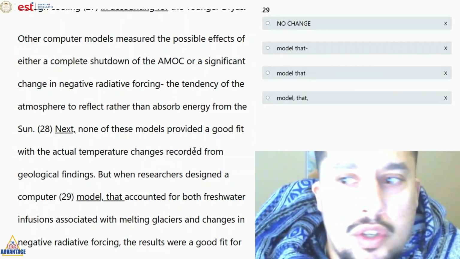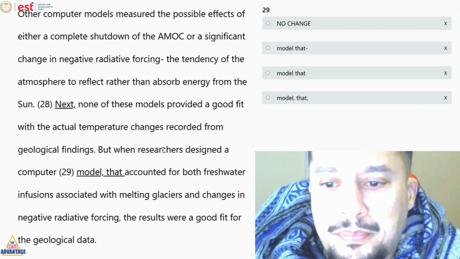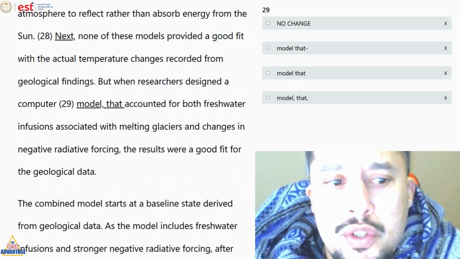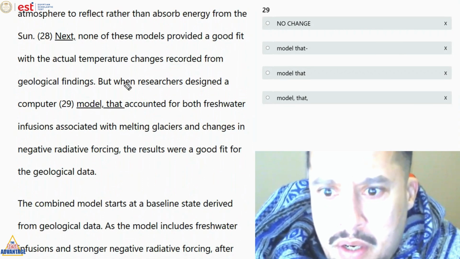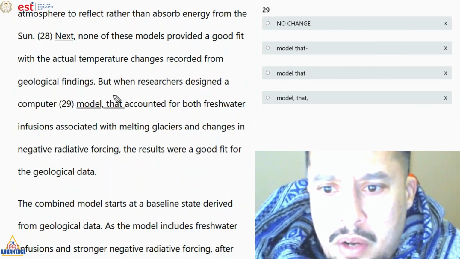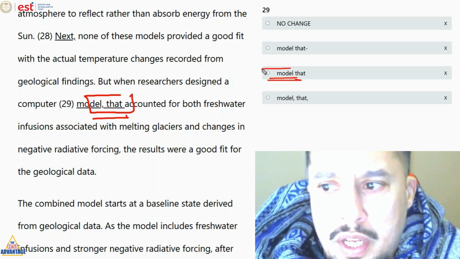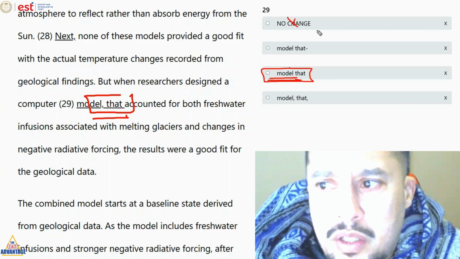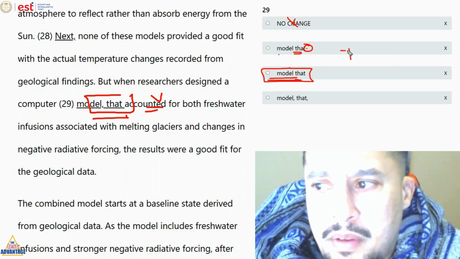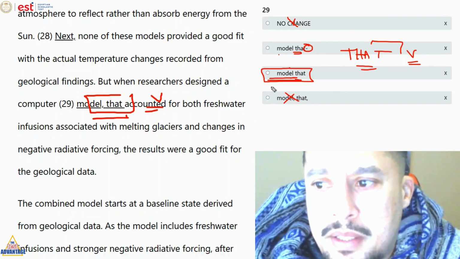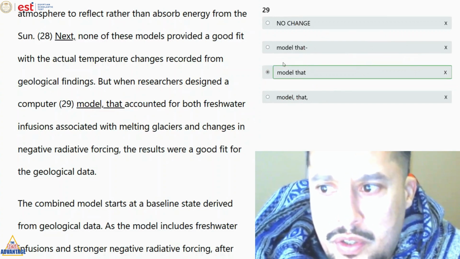Let's go to question number 29. But when researchers design, I think we're dealing here with a computer model, comma, that fragment. My answer here, we're going to go with answer C, right? A is wrong, comma, that. B is wrong because of that, comma, verb. We can't separate that from the verb, which creates a fragment, the same problem with D. So here we're going to go with answer C.